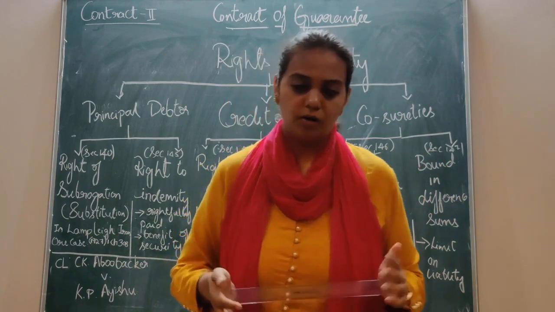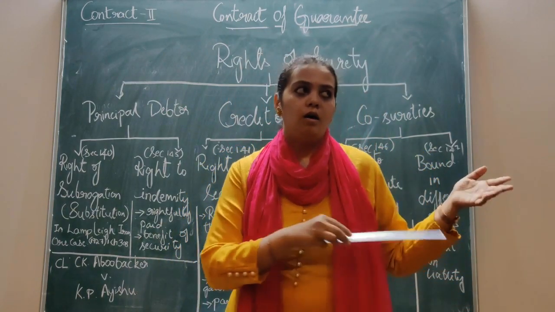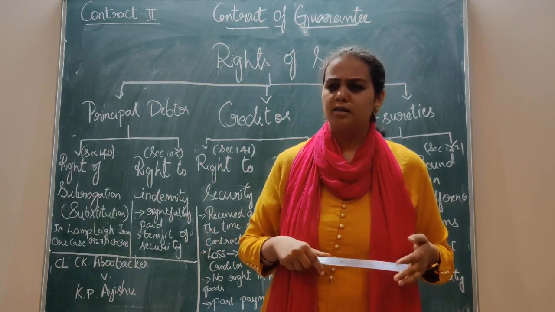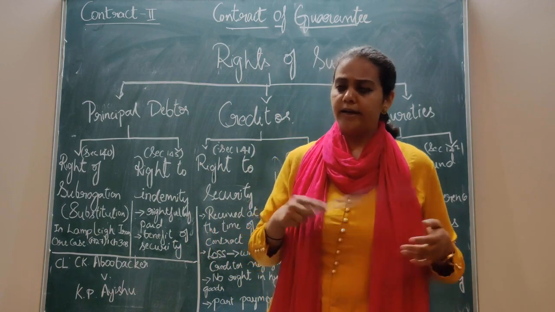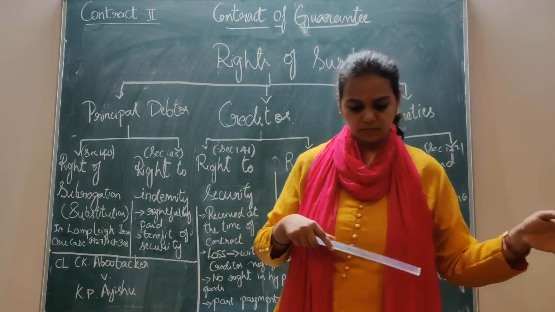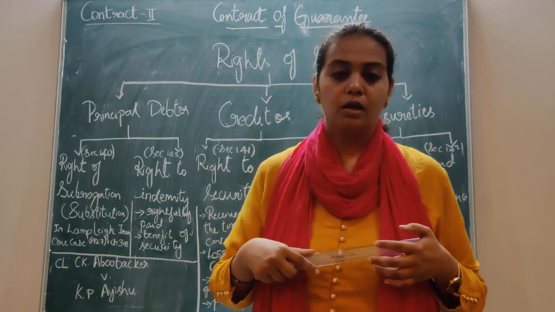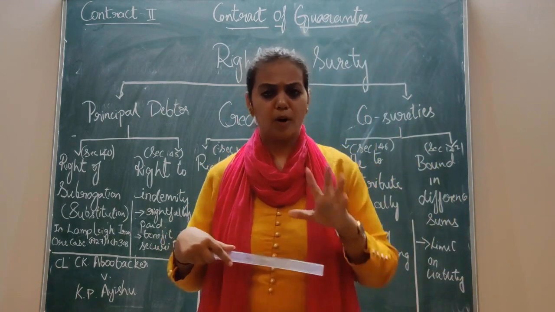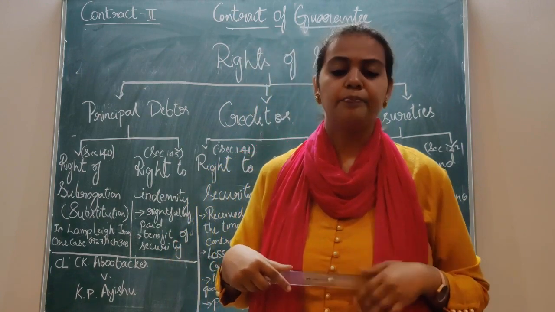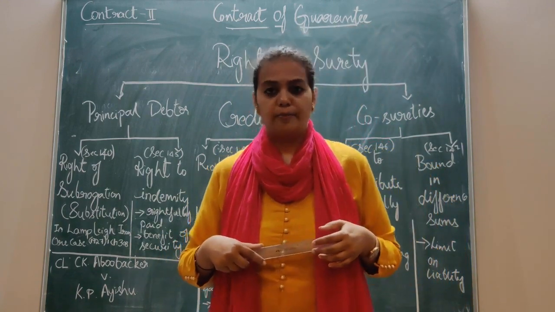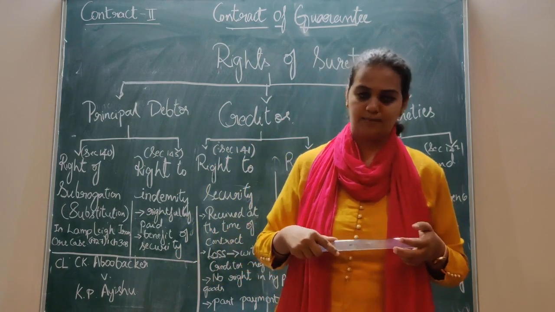There is a surety also. The principal debtor has a land, which he gives to the creditor, worth only 5,000 rupees. Now the surety agrees to pay the remaining balance amount.